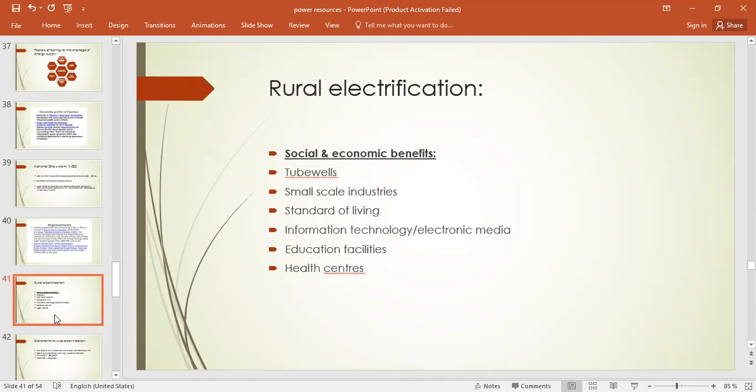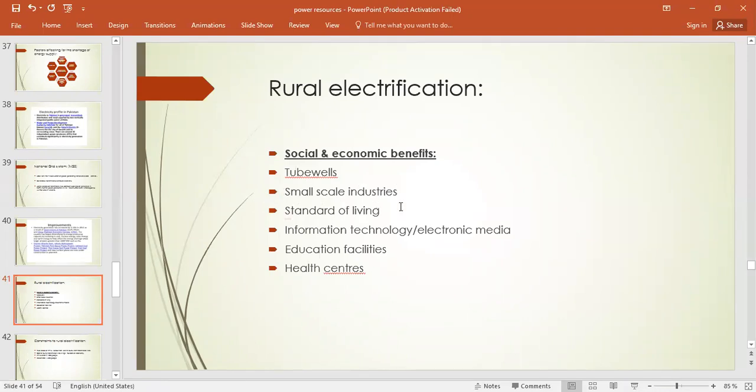Electricity is one of those facilities that can help to maintain the standard of living in rural areas of Pakistan, right? The question here arises, why is rural electrification needed? Rural electrification is needed for the social and economic benefit of those people who are living in rural areas of Pakistan. And it can happen, why? Because it is needed to run tube wells for our agricultural sector.